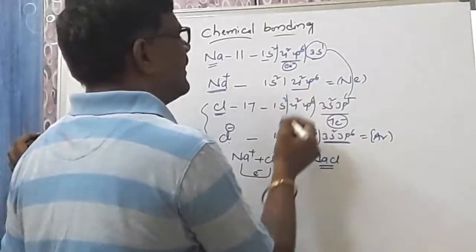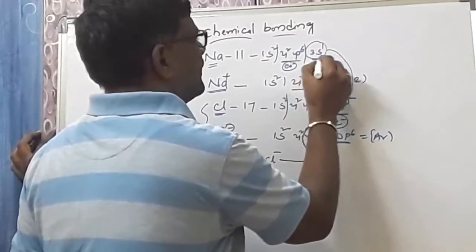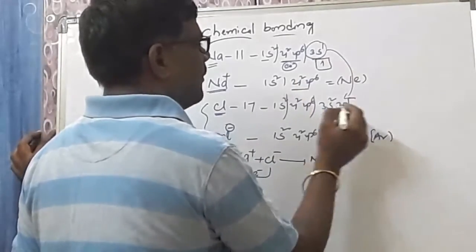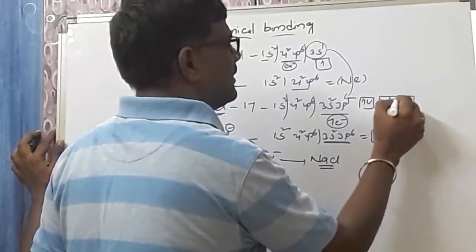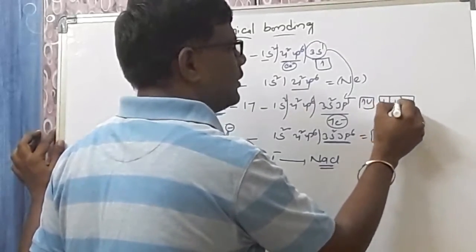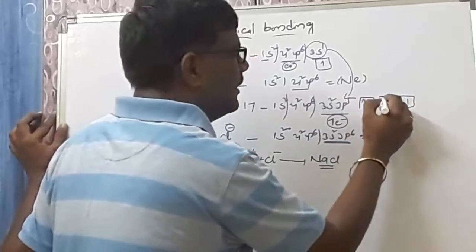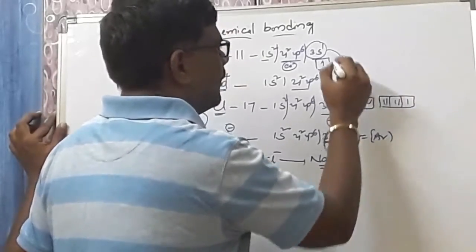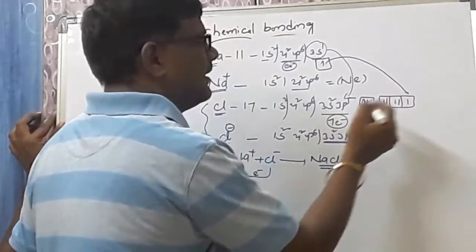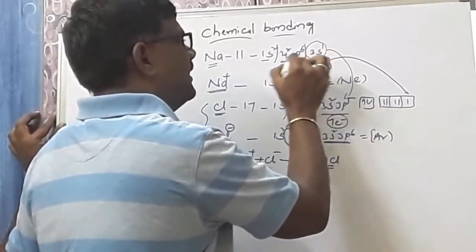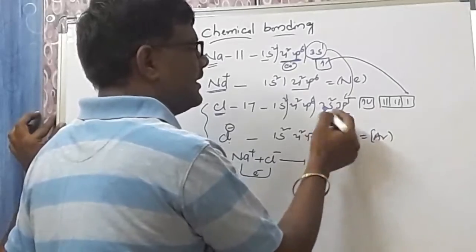Now look here. You can represent it with orbitals also. Here you take the 3s1. Here you take the 3s2 and 3p5. The p orbital will have 3 orientations, 1, 2, 3 according to Hund's rule, then 4 and 5. Now, whenever it loses an electron, immediately this electron shifts here. Ultimately, you will get 8 electrons here and 8 electrons here also.